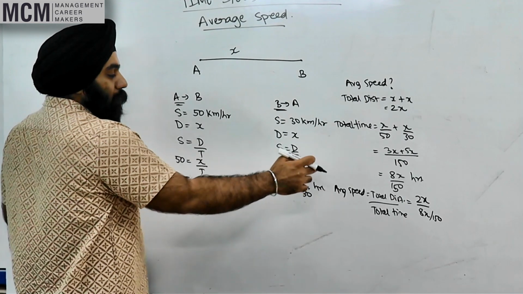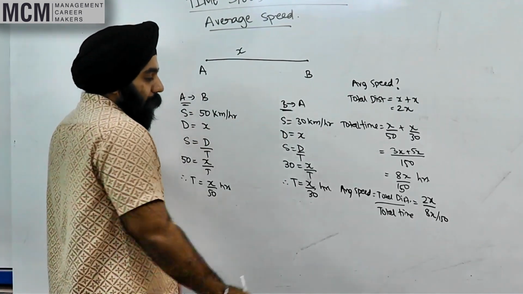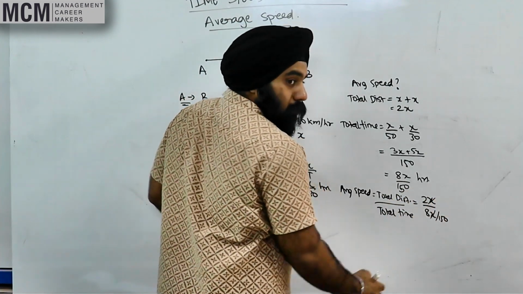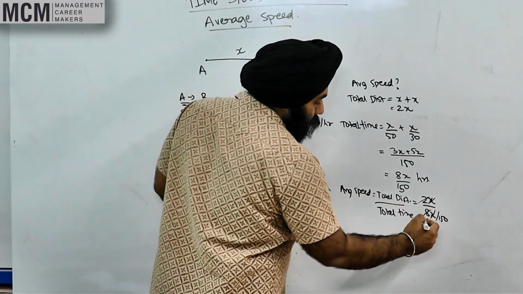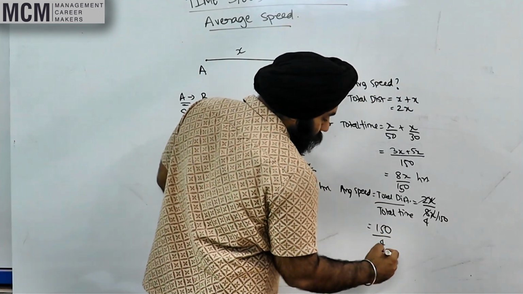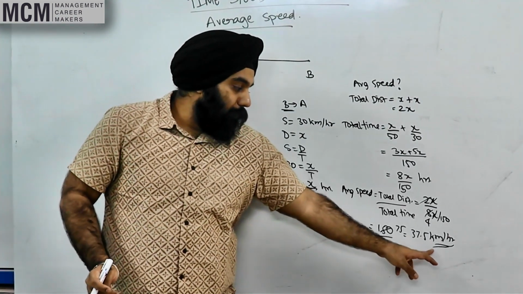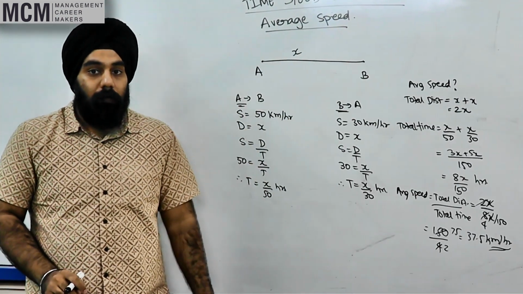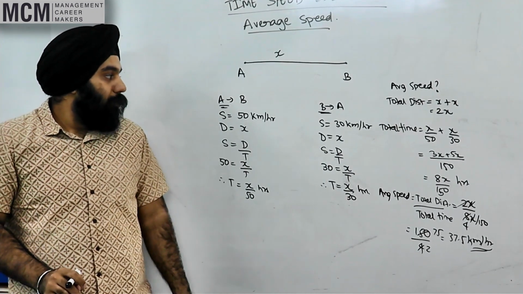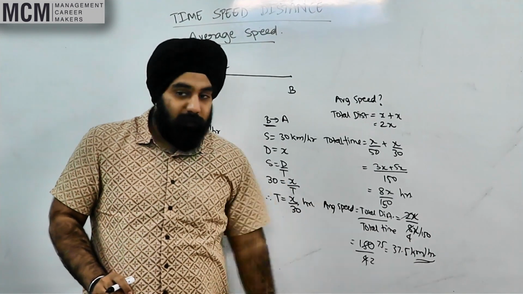Right? Now you realize how we didn't need the value of the distance. x and x get cancelled. Yes? 2 ones are 2, 4 ones are 4. What do you get? 150 divided by 4. The average speed here is 37.5 kilometers per hour. Right? Notice how we didn't need the distance, because if you take it as x, it finally gets cancelled.